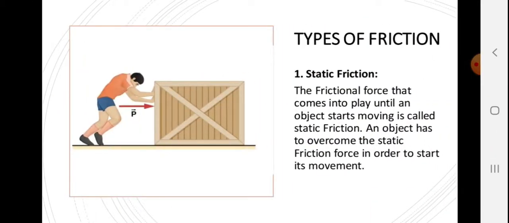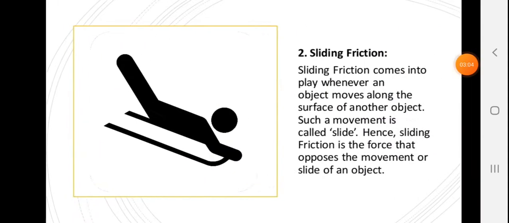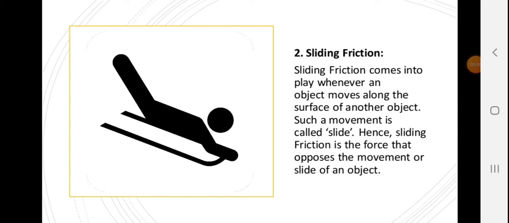Let's talk about the types of friction. First is static friction. The frictional force that comes into play until an object starts moving is called static friction. An object has to overcome the static friction force in order to start moving. Sliding friction. Sliding friction comes into play whenever an object moves along the surface of another object. Such movement is called slide. Hence, sliding friction is the force that opposes the movement or slide of the object.